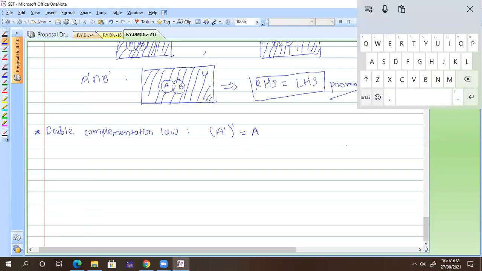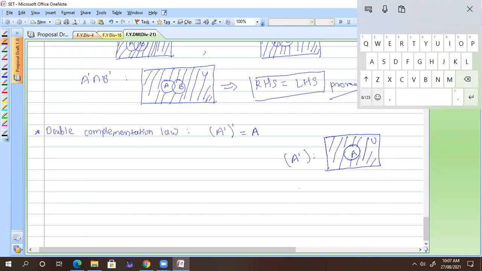Okay, so if I try to solve this by using a Venn diagram, first I find out what my A complement is. Suppose this is U, and this is nothing but my A. So whatever the outer part is, I am getting A complement.